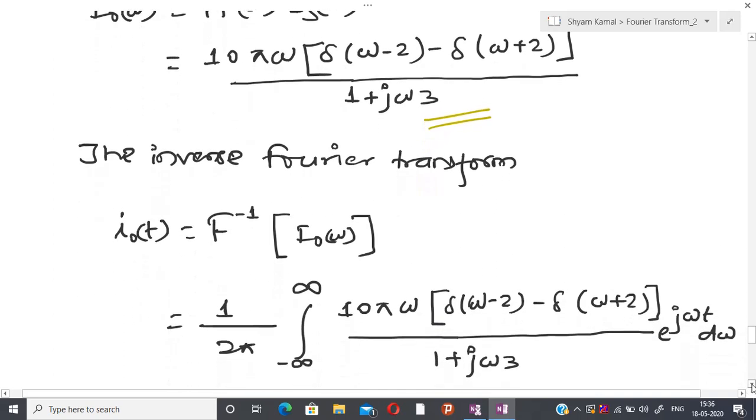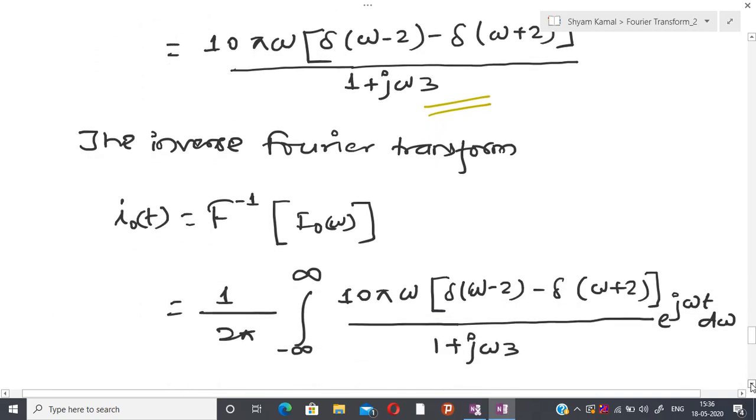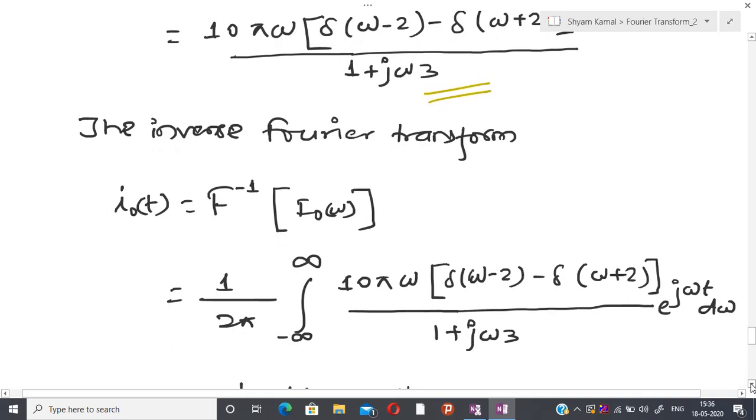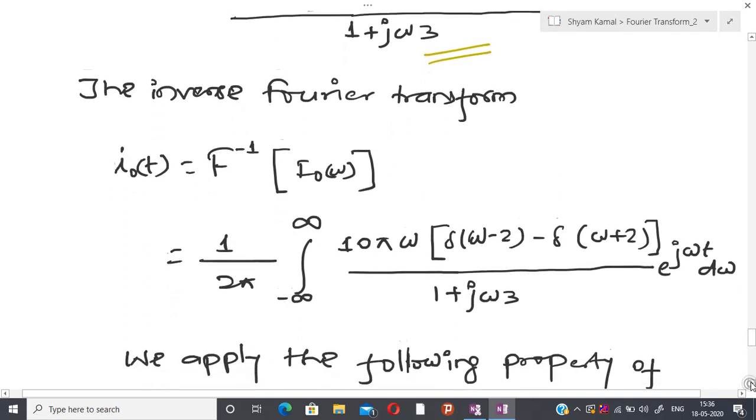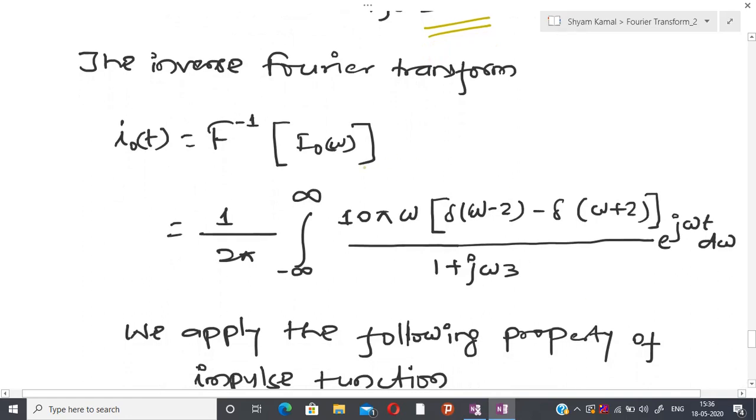The Fourier transform of the sine function we have already seen in the previous class. For cos we have seen it, so it is possible to derive it for sine by the standard formula. Sometimes the table will not work, and at that time you have to use the direct formula.